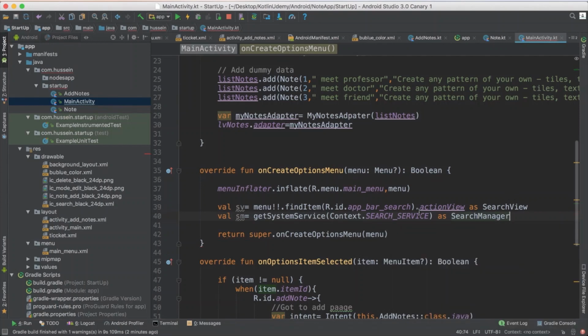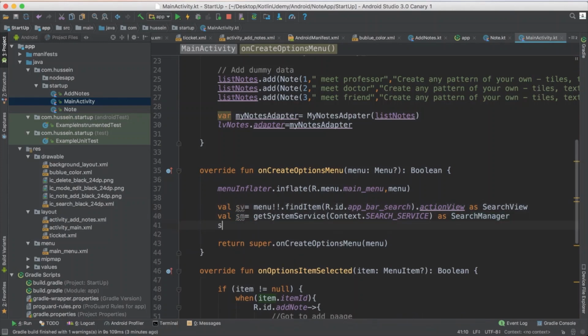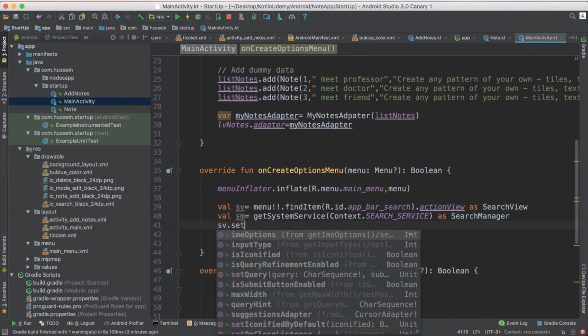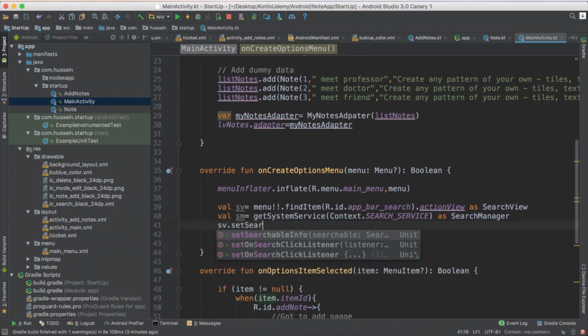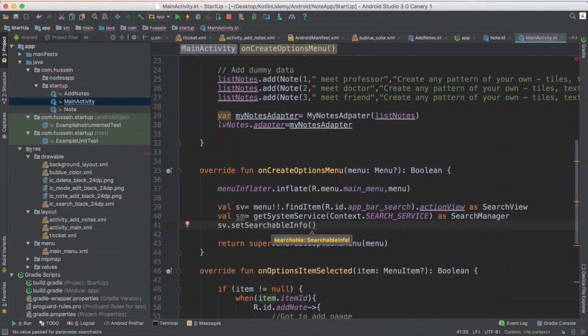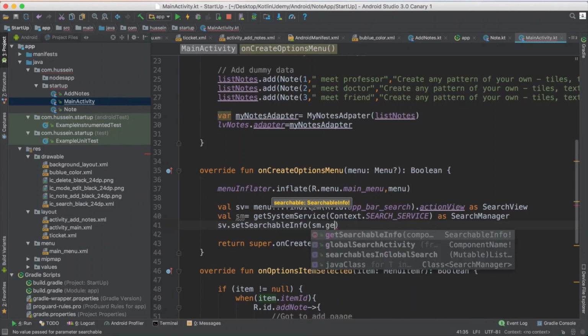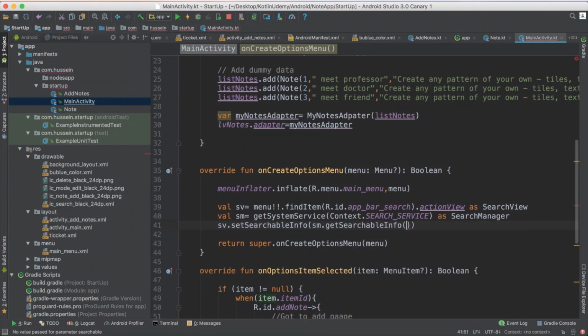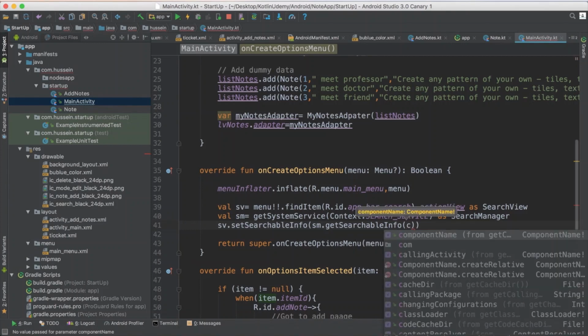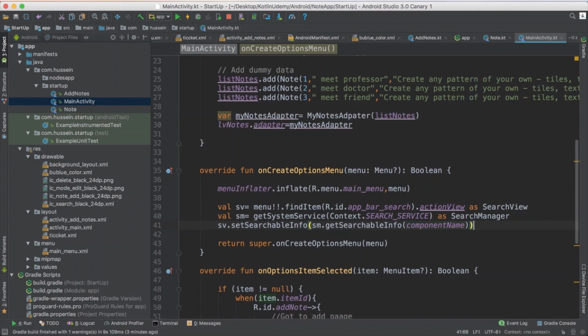So now I have two things. I have search view and I have search manager. Okay, what I will do, I say, hey, I have a search manager, let me define my search view as a searchable component. So you say, hey, searchView dot setSearchableInfo. Then you say searchManager dot getSearchableInfo from the component name. I don't have any component name to pass for now.